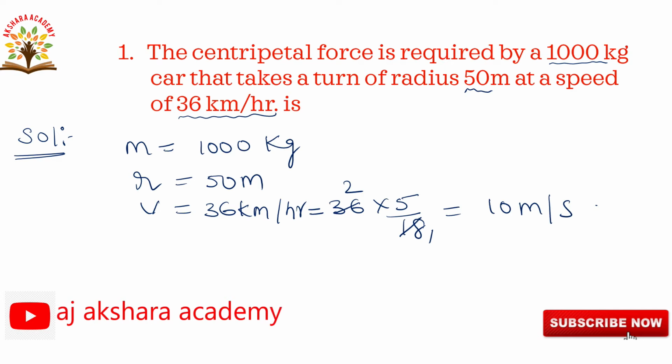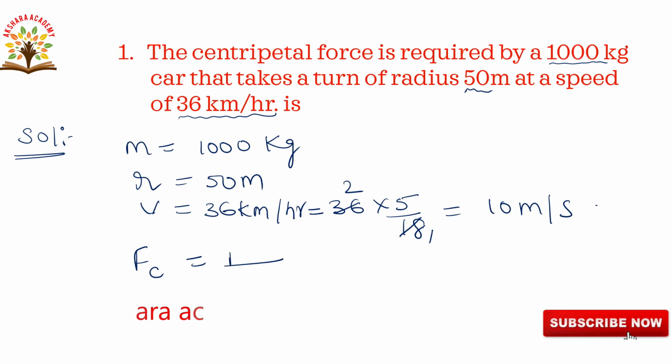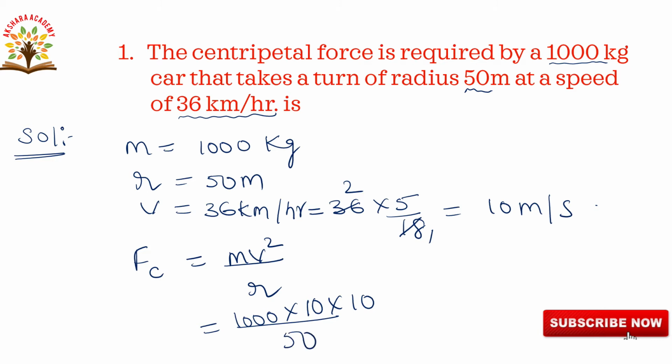Now we are finding the centripetal force. Centripetal force Fc is equal to mv square by r. Substituting the values, m is 1000, v square is 10 whole square, that is 10 into 10, r is 50. So the zeros get cancelled, 5 ones are 5, twos are 2 into 1000, 2000 newtons. This is the centripetal force required by a 1000 kilogram car that takes a turn of radius 50 meters